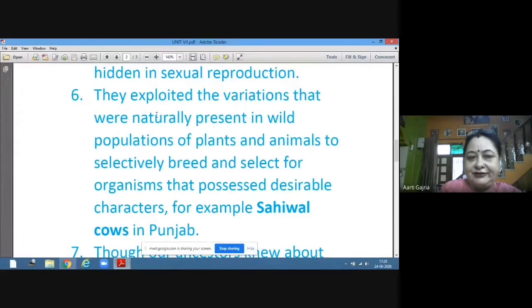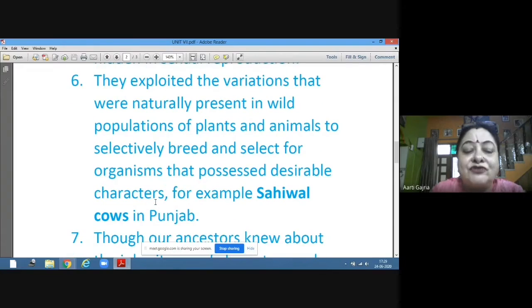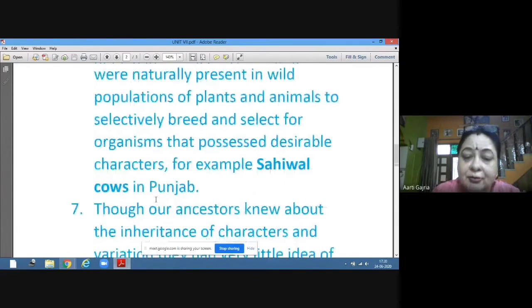So they exploited these variations which were present naturally in wild populations of plants and animals to selectively breed and select for organisms that possess desirable characteristics. For example, Sahiwal cows. Sahiwal cows, which are in Punjab, give very good yield of milk.